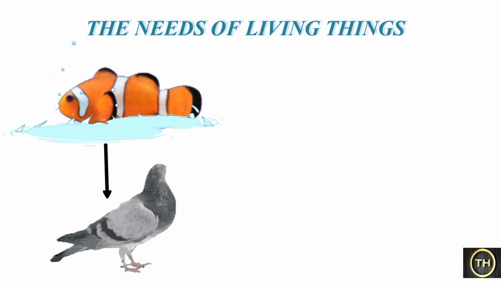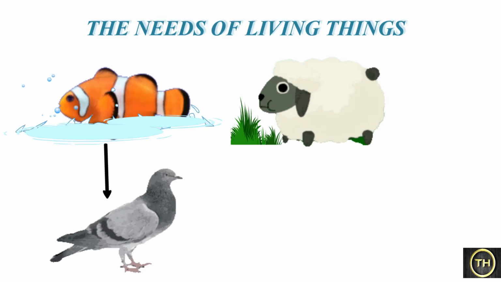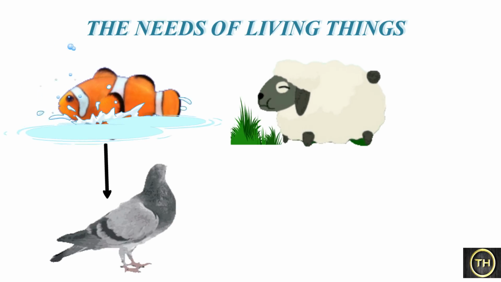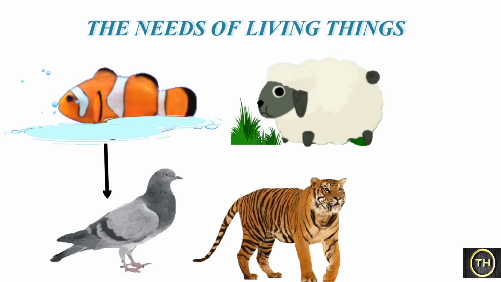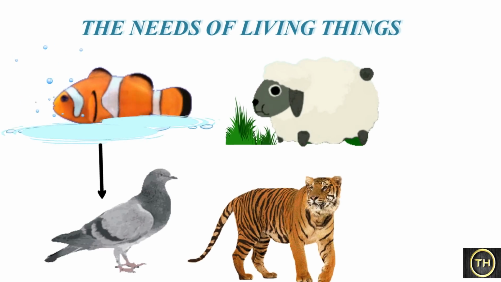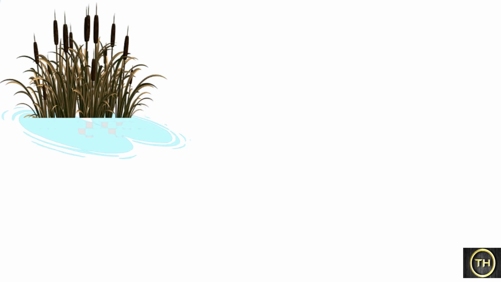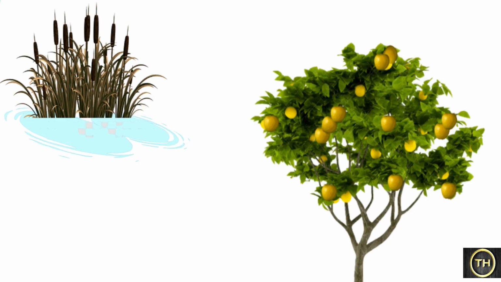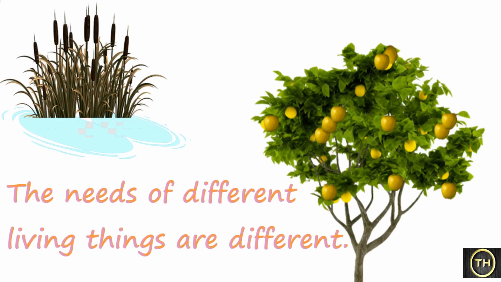No. Second, a sheep eats the leaves of shrubs, whereas a tiger cannot eat it. Third example, bulrushes grow in water, whereas can a lemon tree do so? No. So children, the needs of different living things are different.